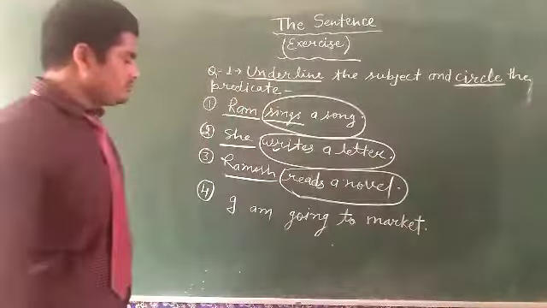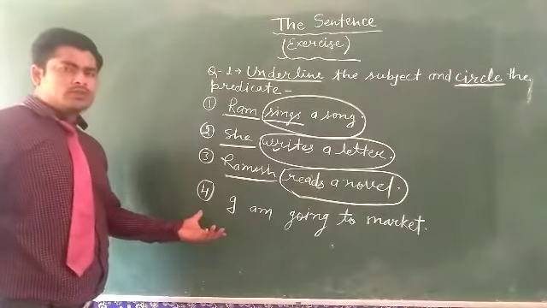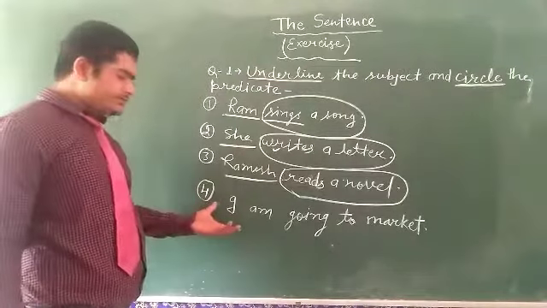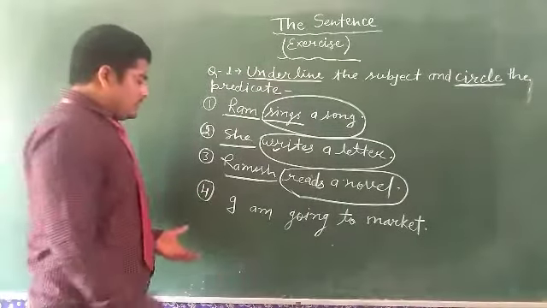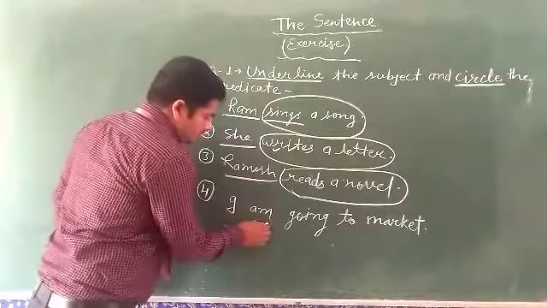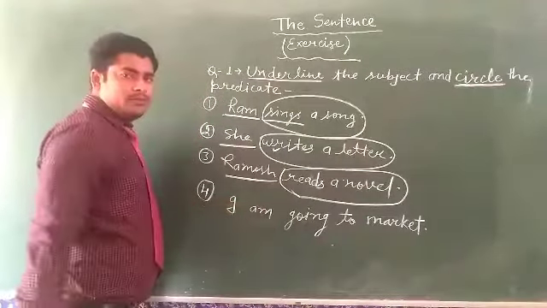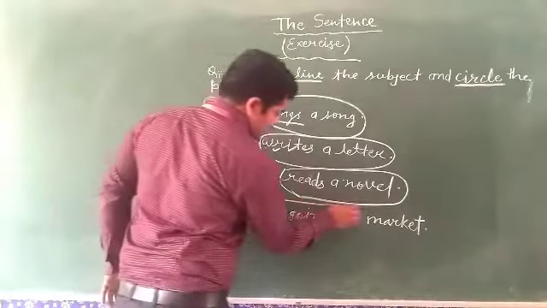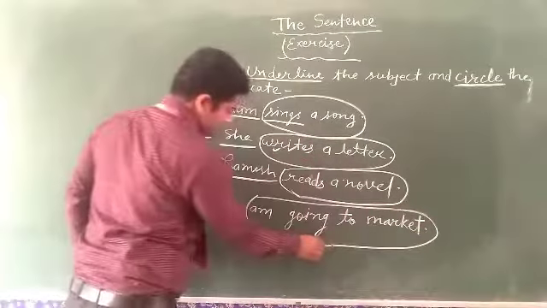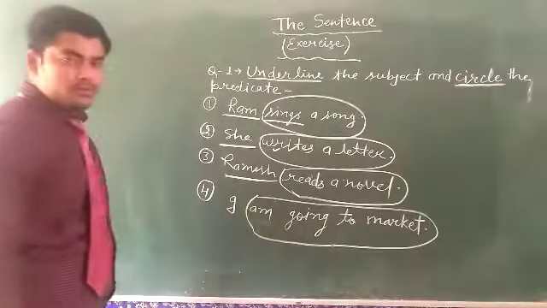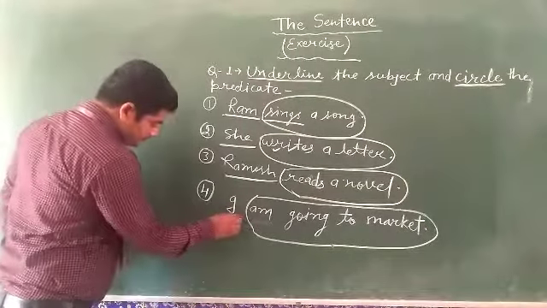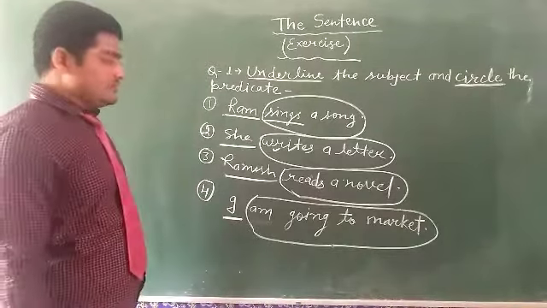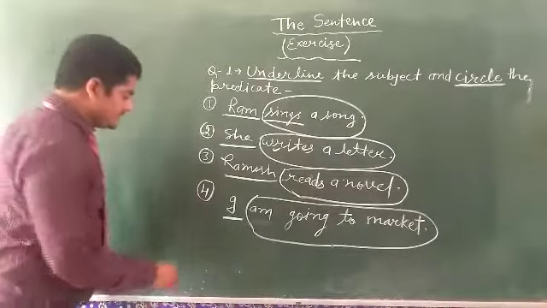And the next exercise: I am going to market. Now here, I am going is the verb, and including the verb, I am going to market is the predicate, and I is the subject. Next exercise.